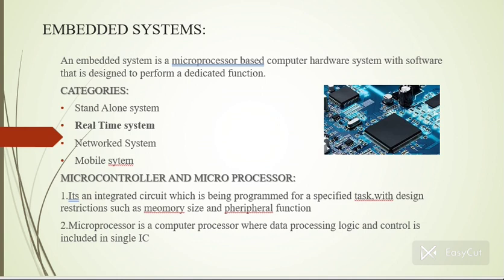The categories of embedded systems are: standalone systems, real-time systems, networked systems, and mobile systems. An embedded system can act like a microcontroller or a microprocessor. A microcontroller is an integrated circuit programmed for a specific task with design restrictions such as memory size and peripheral function. A microprocessor is a computer processor where data processing logic and control are included in a single IC.